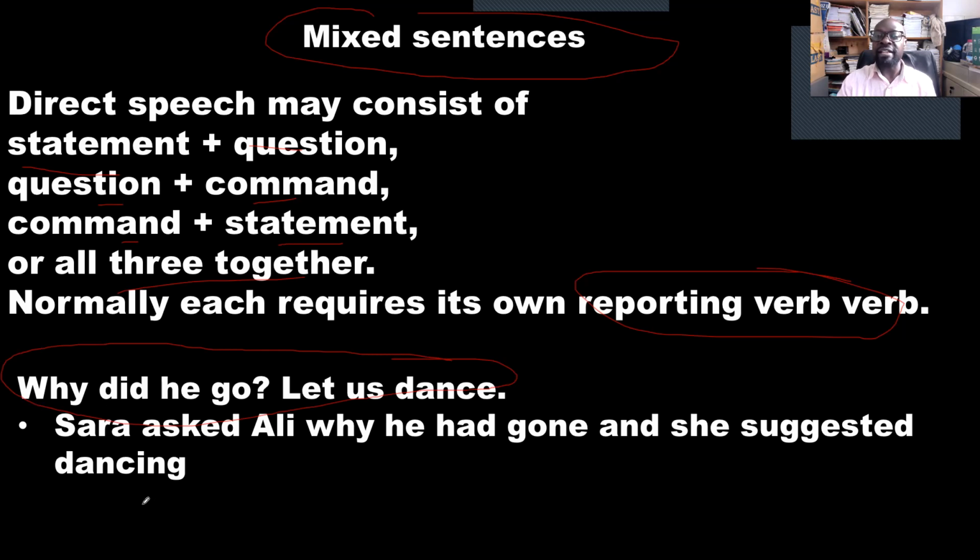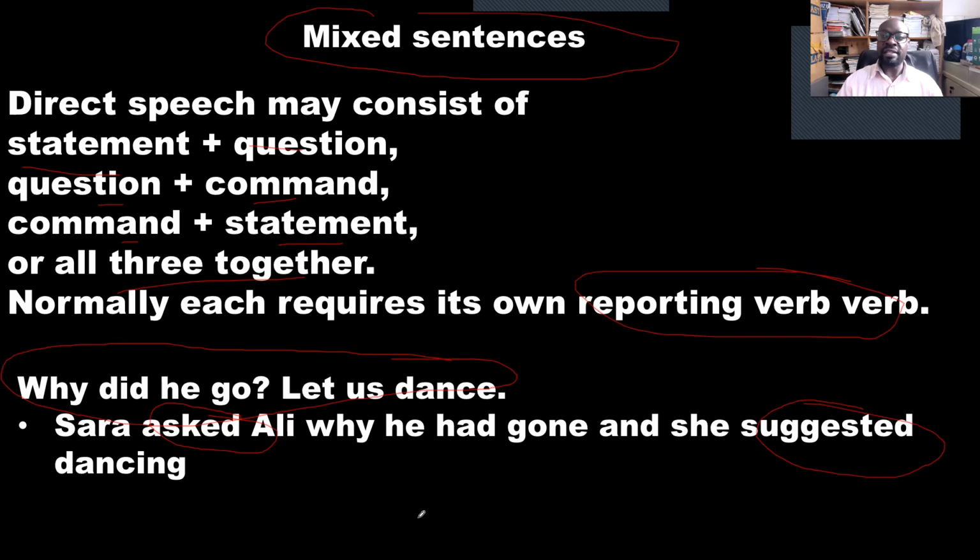This is how you write this in indirect speech. We say, Sarah asked Ali why he had gone, and she suggested dancing. So we use two reporting verbs, suggested and asked. But we also have statement, question, command. We have a combination. This is how you change such sentences to indirect speech.